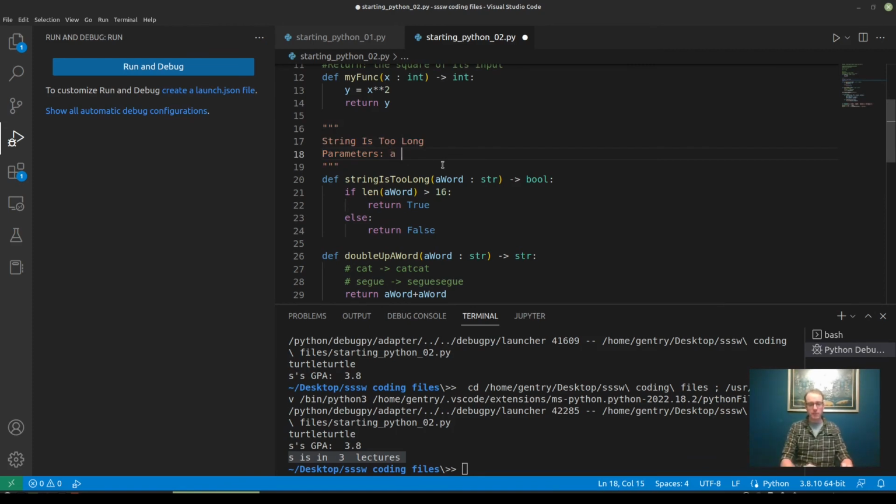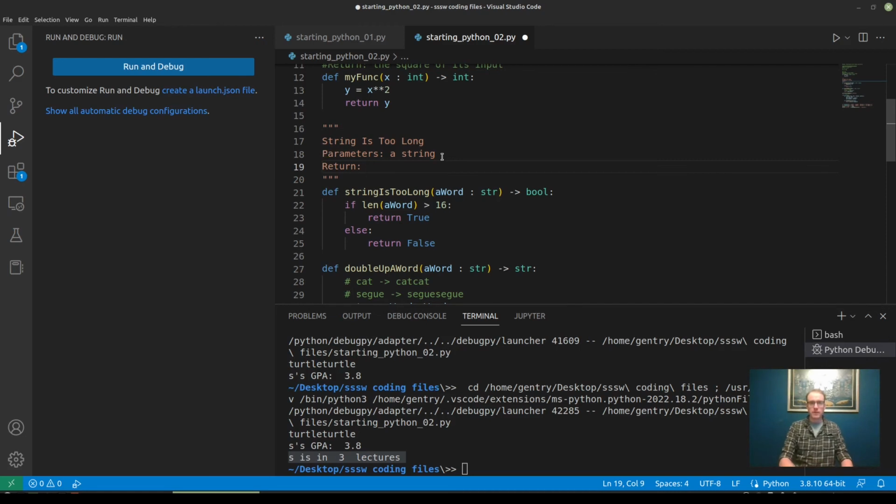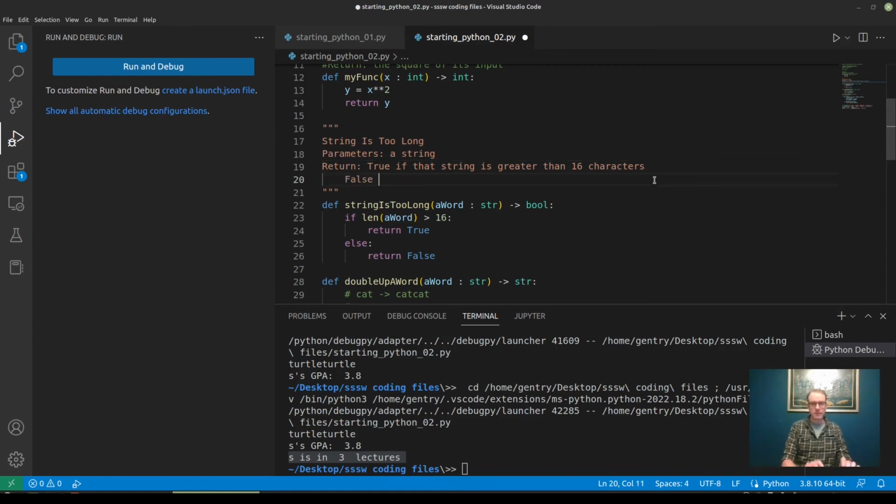I'm going to say, hey, you're going to give me a string. I'm going to give back to you, oh, true, if that string is greater than 16 characters. Otherwise, false. So now anyone who stumbles across this code file out in the wild is going to know how to use this function. And they're going to know that without having to read my code.